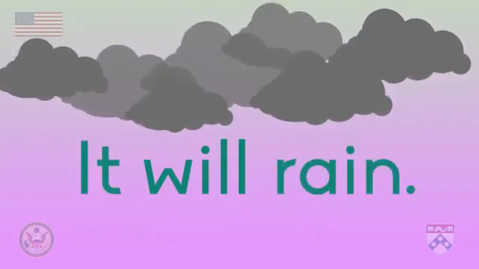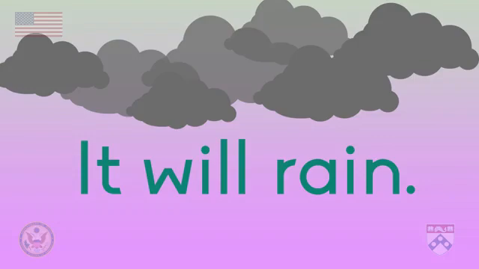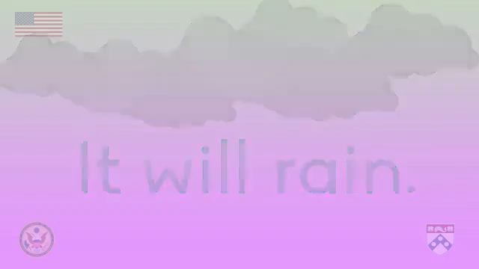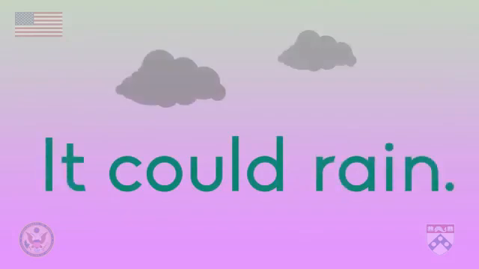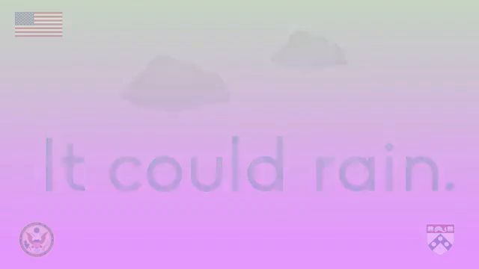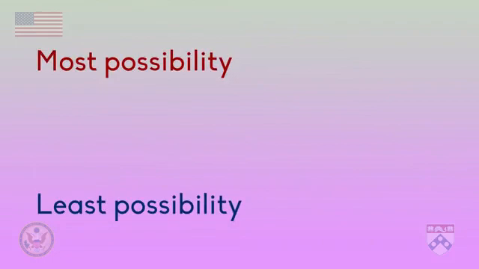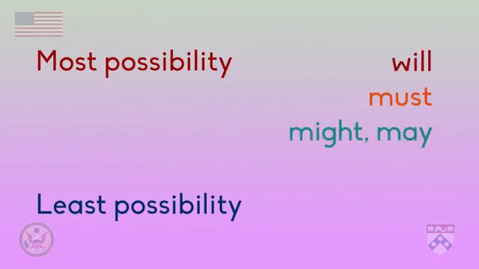Modals that express possibility do not all have the same strength or express the same chance that something is going to happen. For example, will is the modal that expresses the most possibility. If you say it will rain, then you're saying there's a 100% chance. On the other hand, the modal could expresses only a small possibility. Saying it could rain means that there is just a small chance of rain. Modals of possibility include, in order from most to least possibility, will, must, might, may, can, and could.